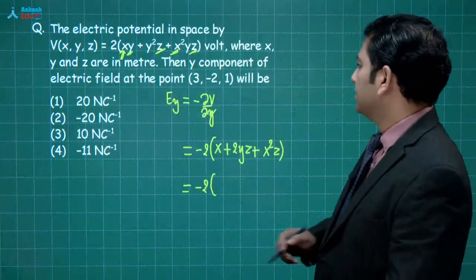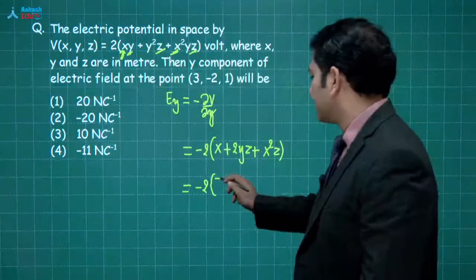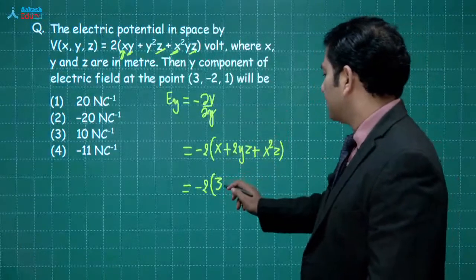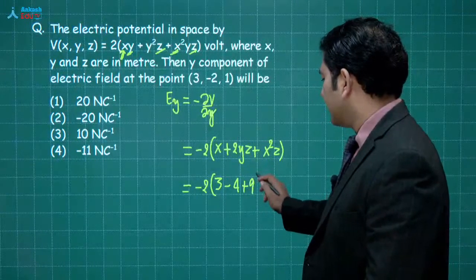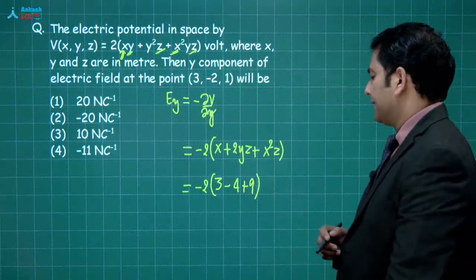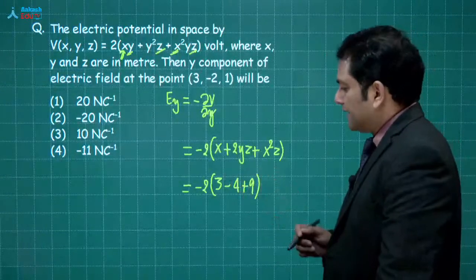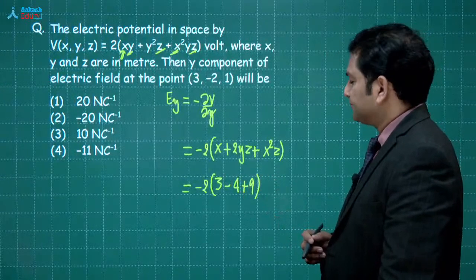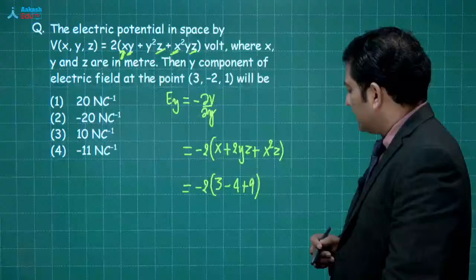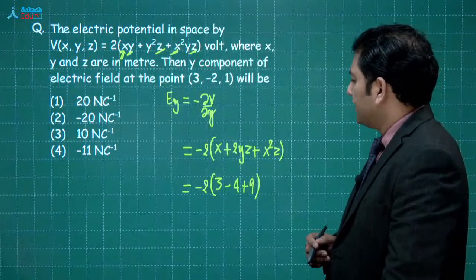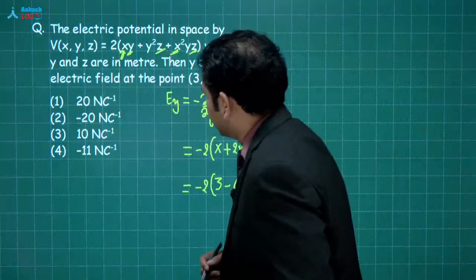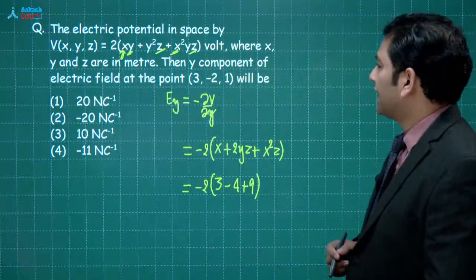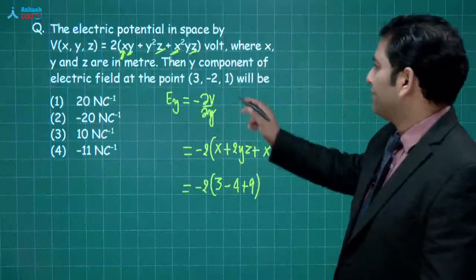Let's put the value. The value of X, which is 3, 2YZ, which is minus 4, X square Z, that will be 9. So देखते how much will I get? That's 12 minus 4 is 8 to 16. Let's see, 3 comma minus 2 comma 1. एक बार check करते हैं whether there is an option or not. We've got to calculate the Y component, right? Del V by del Y.